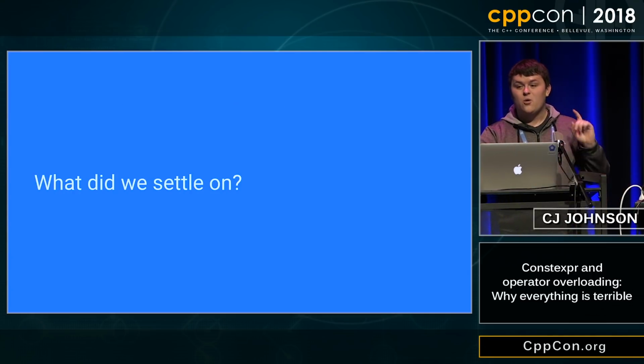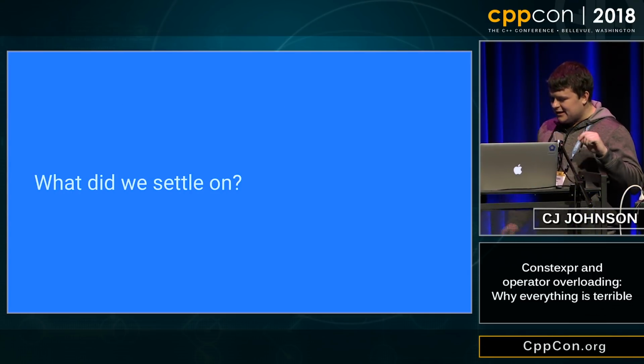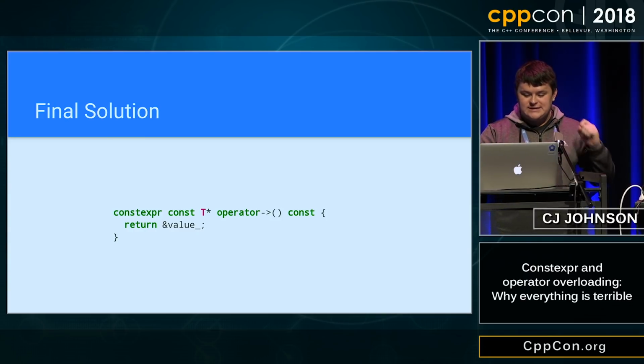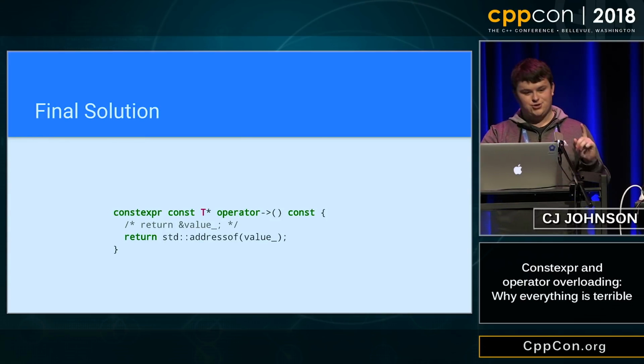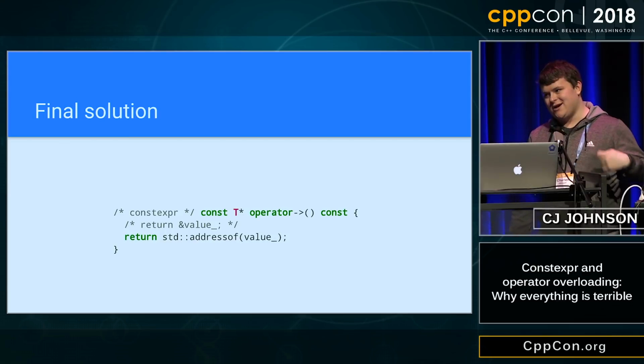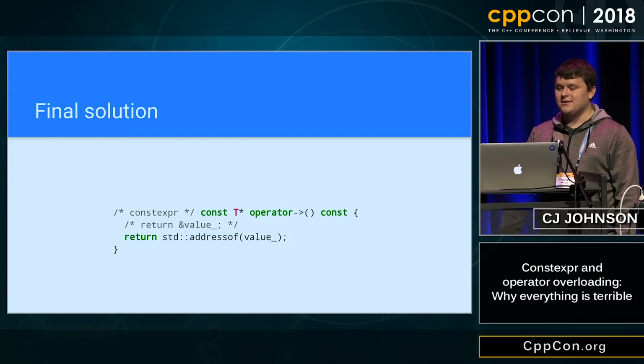All right, so what did we settle on? Sadly to say, we did end up going back to addressof and dropping support for constexpr temporarily while we're in C++11. Sorry about that, but these are the trade-offs engineers make. Everything is terrible. Thank you for listening.